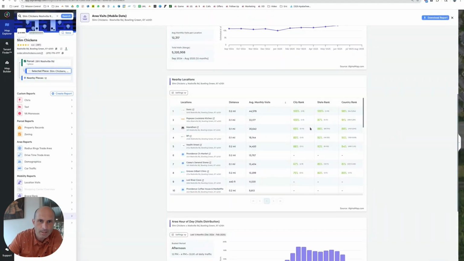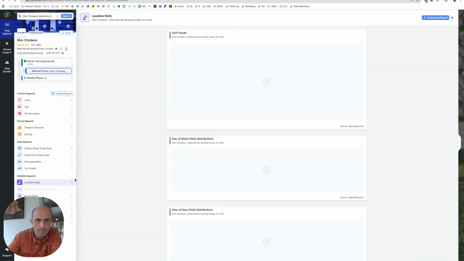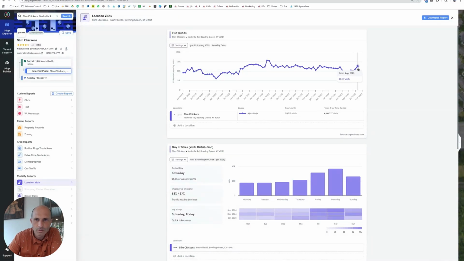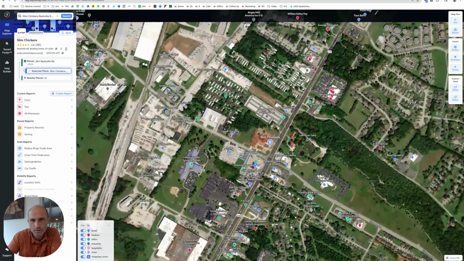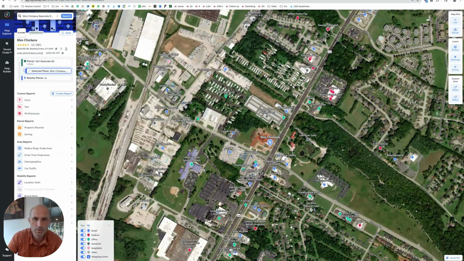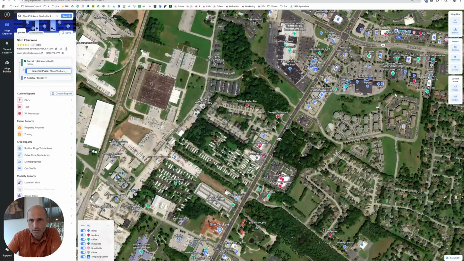Numbers are going off. Popeyes Chicken, look at that, 33,000. That's just over 1,000 customers a day going to the Popeyes Chicken. If everyone's going to that Popeyes Chicken, you put in the Slim Chickens, and then you get 63,000 customers. Did I say a day? A month. There's 63,000 a month. Popeyes Chicken doing just over 1,000 a day, and then Slim Chickens doing like 2,000 a day. Heck yeah, they're doubling the traffic of that Popeyes, wherever Popeyes is, right here in the area somewhere. Cheddar's Scratch Kitchen. There's the McDonald's. Popeyes is going to be around here somewhere.